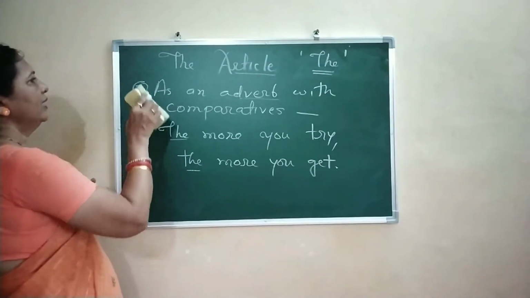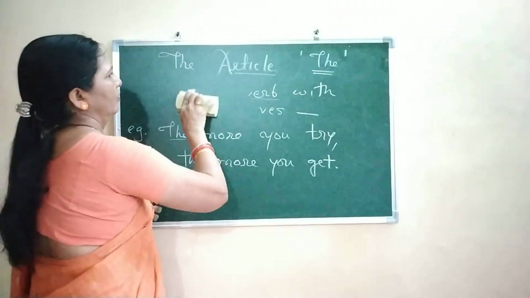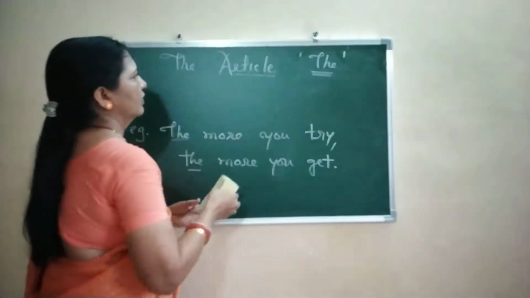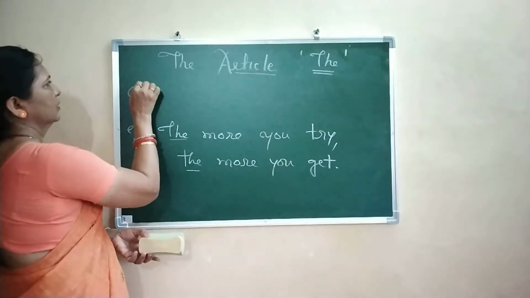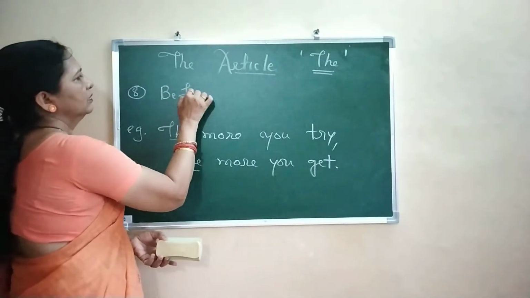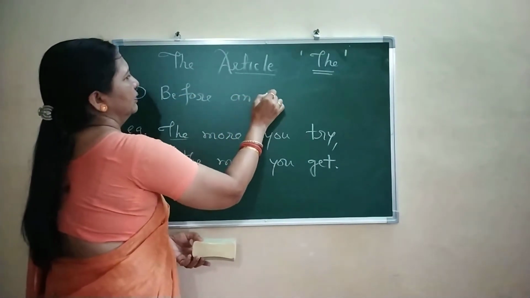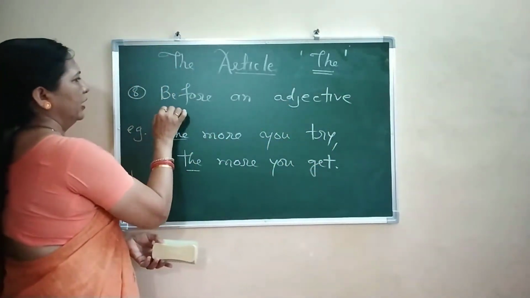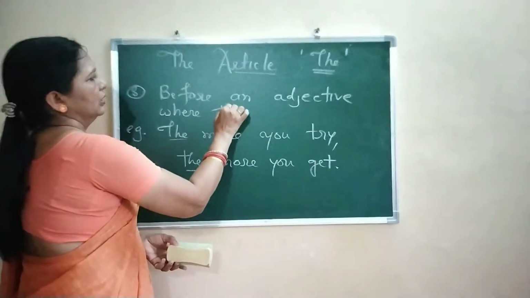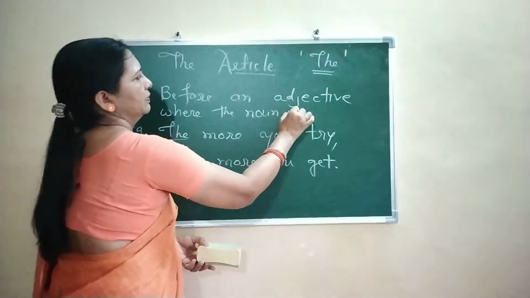And the last one. Before an adjective where the noun is understood.